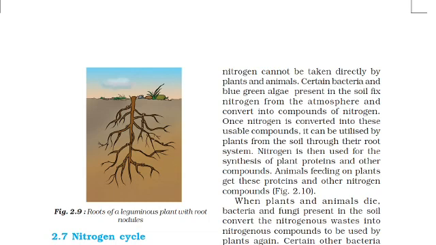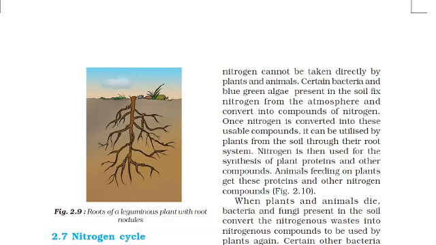Once nitrogen is converted into usable compounds, it can be utilized by the plants from the soil through their root system. Again I will explain: certain bacteria and blue-green algae, which live in a symbiotic relationship, are present in the soil and fix nitrogen. They get nitrogen from the atmosphere and convert it into compounds of nitrogen.